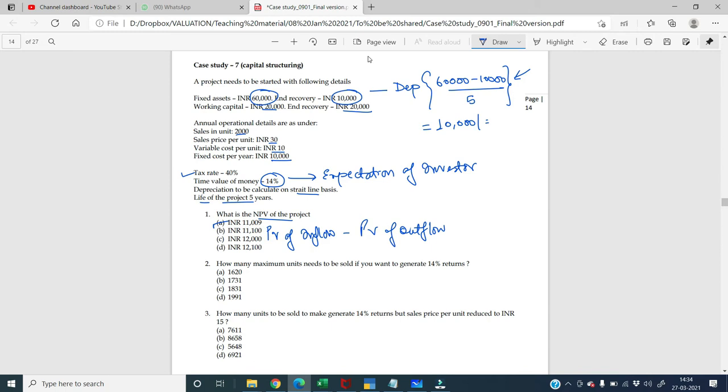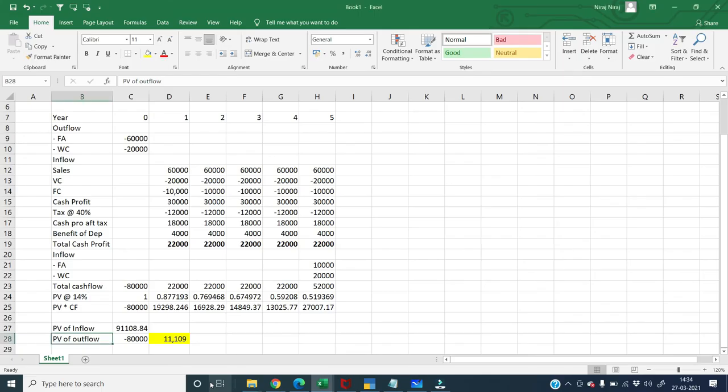Now, what is the second question they've asked? How much minimum quantity needs to be sold if you want to generate 14% return exactly. So if I want to generate exactly 14% return, in that case, what should be my quantity? Quantity has not been given to me. But while starting, I discussed that if I want to earn exactly the investor expectation, then my present value of inflow minus present value of outflow shall be equal to 0. So now if I want to solve this, I will be using the concept of goal seek in Microsoft Excel.